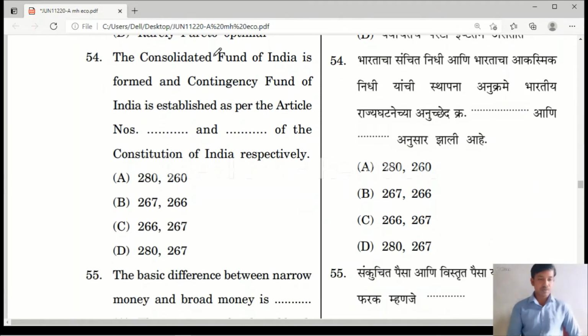Question number 54. The Consolidated Fund of India is formed and the Contingency Fund of India is established as per the article numbers dash and dash of the Constitution respectively. Yes, the right answer is option C. Please remember this. Consolidated Fund of India is formed under the article 266 and Contingency Fund of India is established under the article 267.